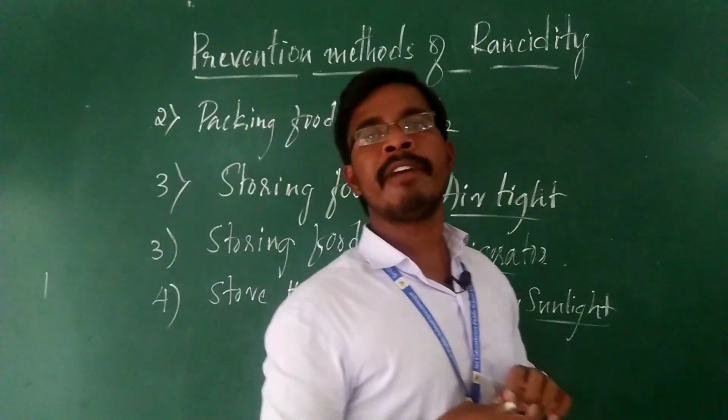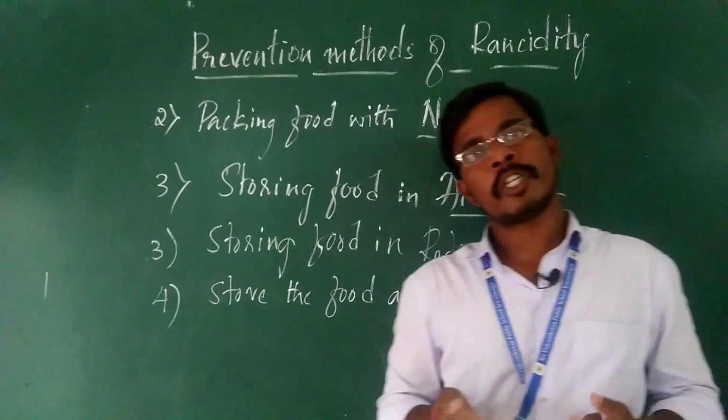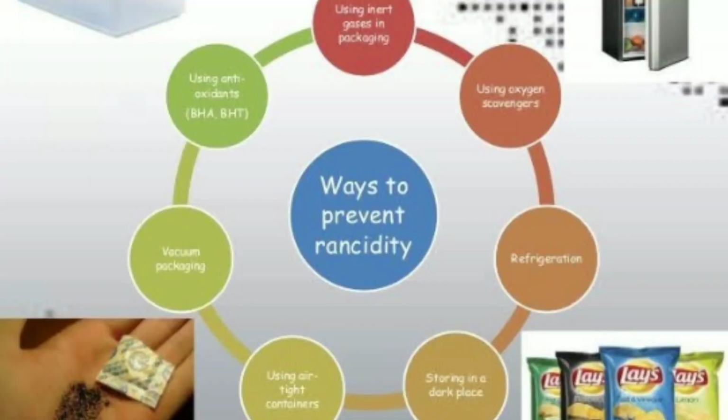So these are the prevention methods. Even if there are any other prevention methods, you can write them in your notes. The first prevention method is that the food material is mixed with antioxidants, some examples given there are BHT and BHA. And the second one, we are going to store the food with nitrogen gas, where the nitrogen gas will not allow oxygen to react with the food molecule because of its inert nature, or less reactive nature.